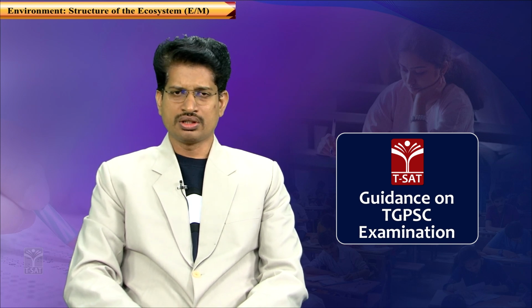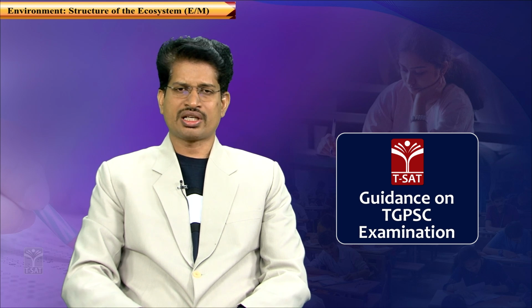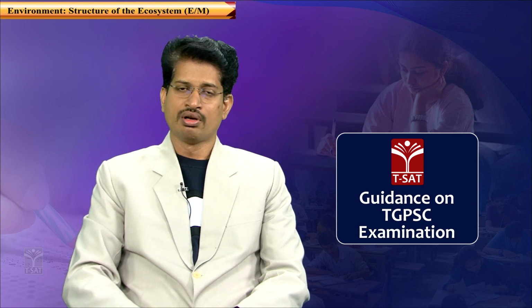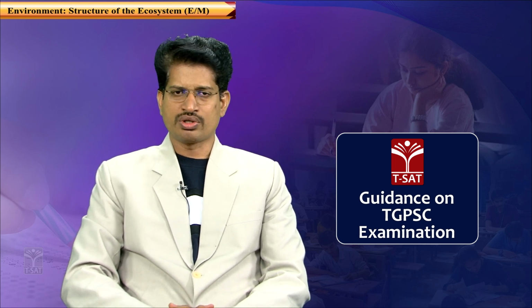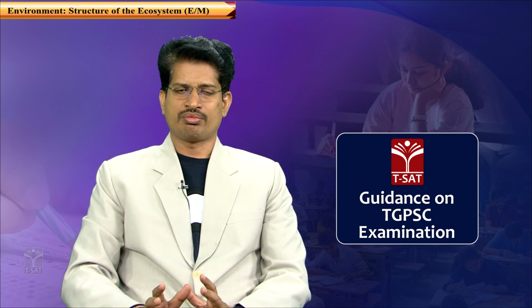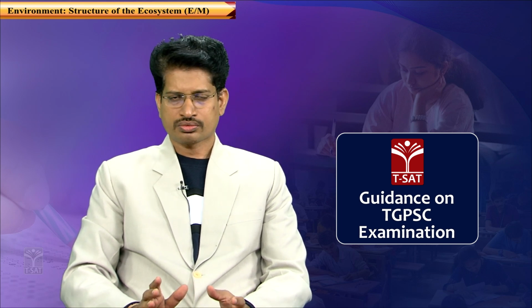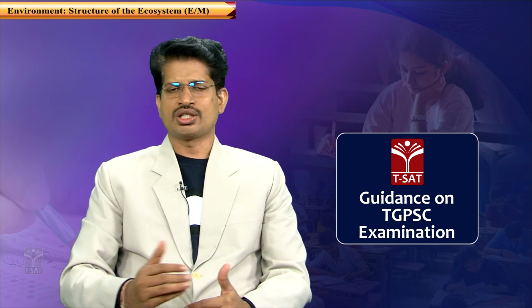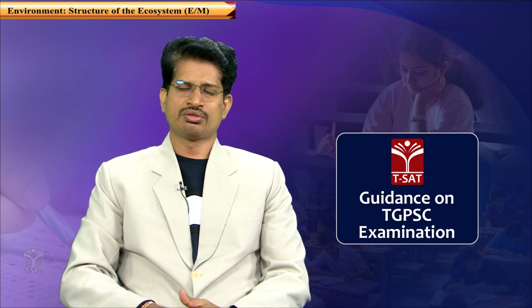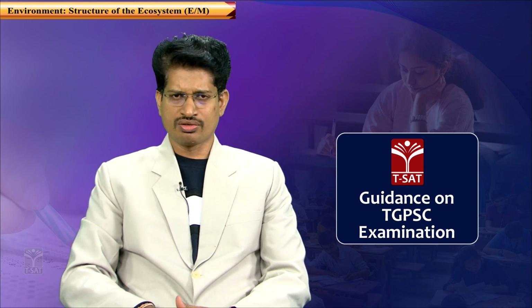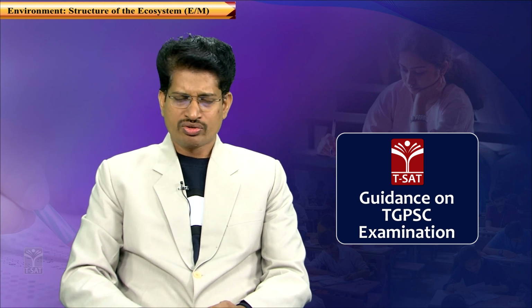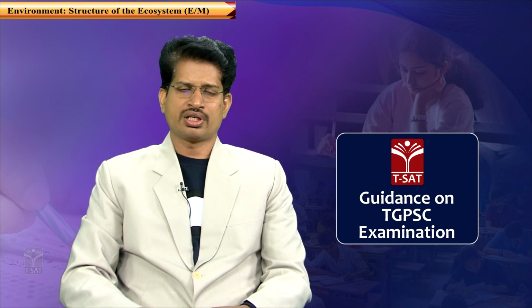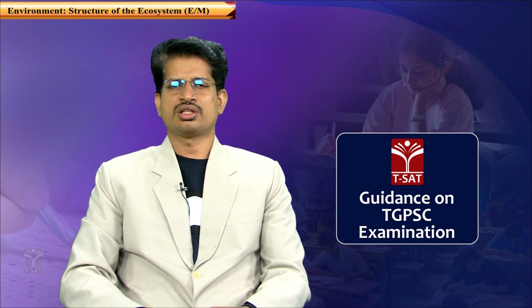On average, only 10% of energy can be transferred from trophic level to trophic level. The range varies from ecosystem to ecosystem, from 8% to 13%, depending upon the capability of a trophic level to transfer the energy. Because of these reasons, the amount of biomass and the amount of energy in a trophic level gradually decrease with an increase in the trophic level.